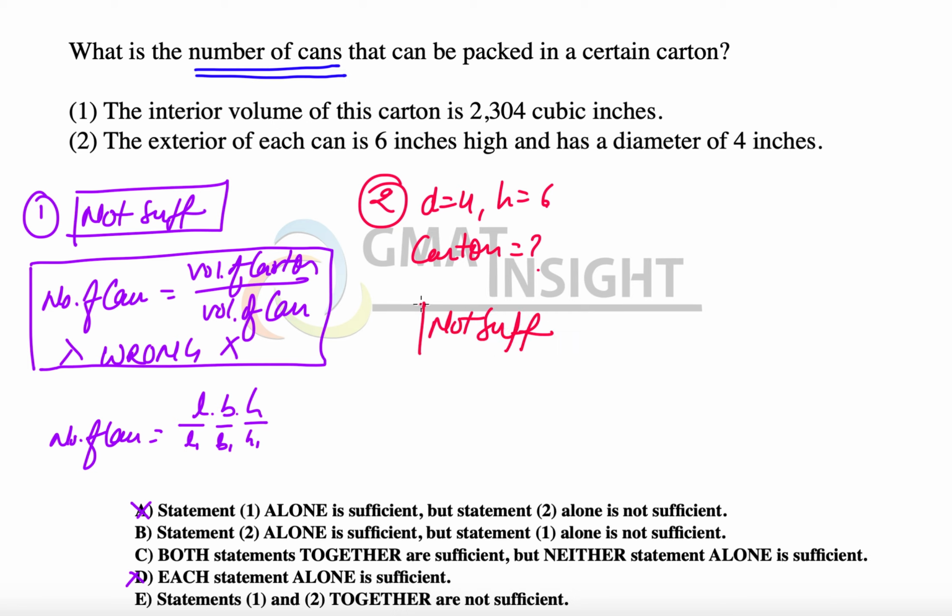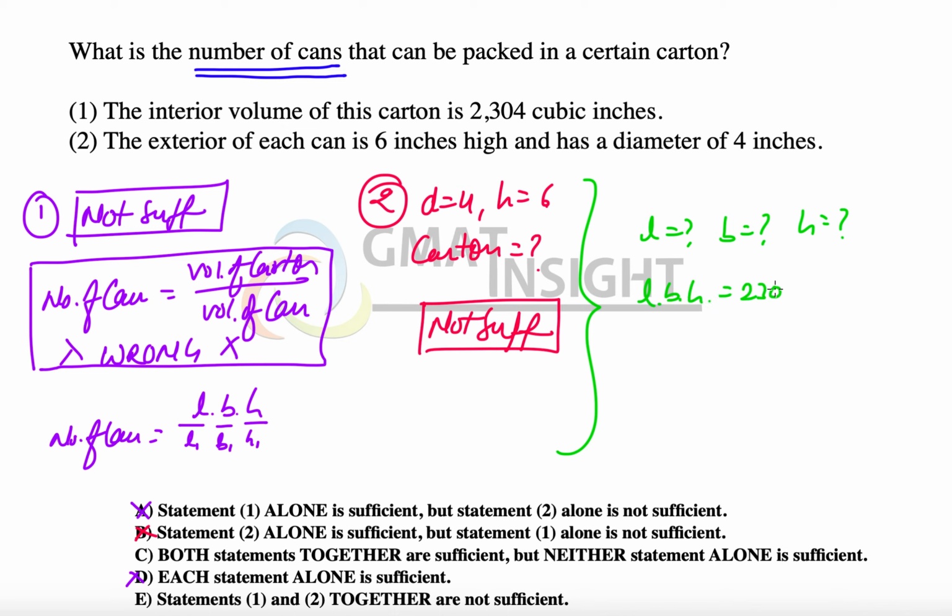Now we can quickly identify that even after combining the two statements, the information is not going to be sufficient because we still have no idea about L, B, and H. We only know that L into B into H is equal to 2304, but that's not enough for us to answer the question because it has to be H divided by 6, L divided by 4, and B divided by 4, where L, B, H are the dimensions of the carton.